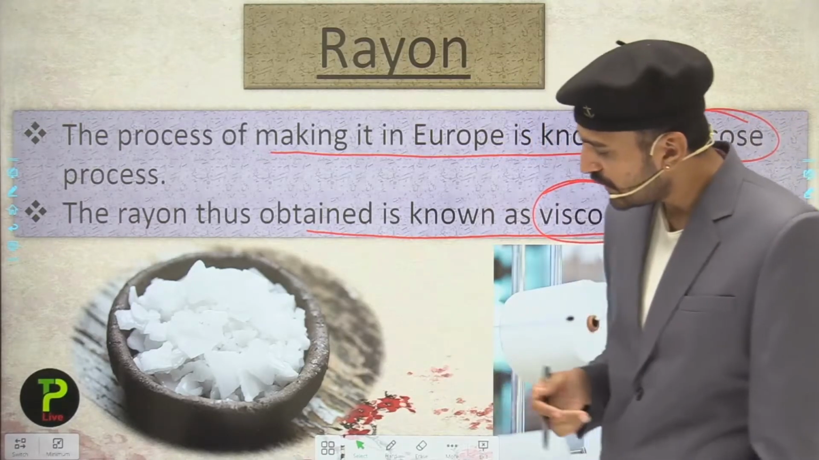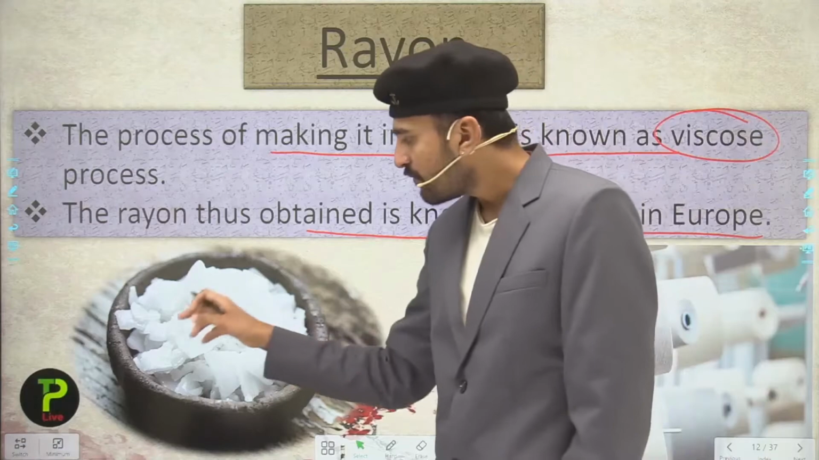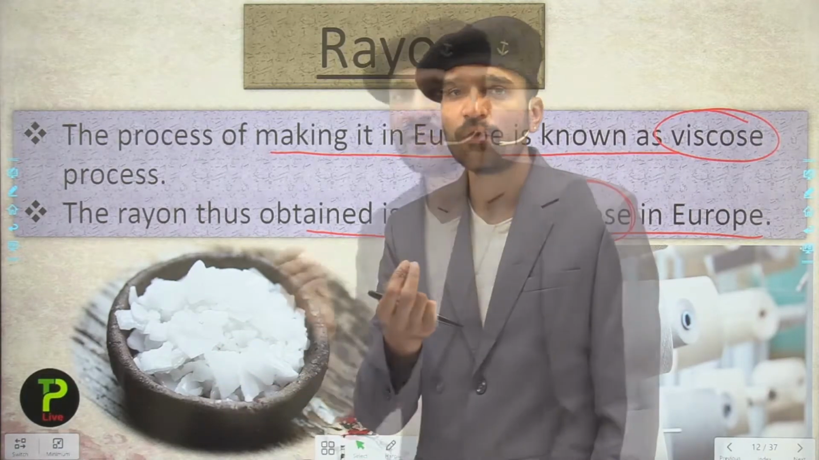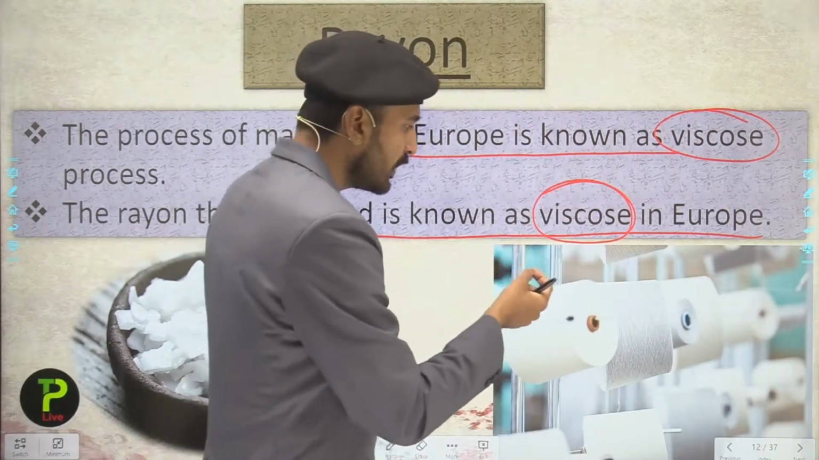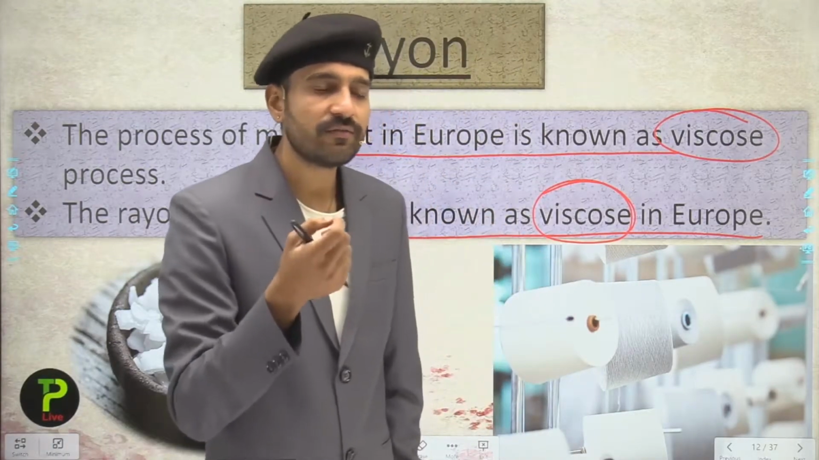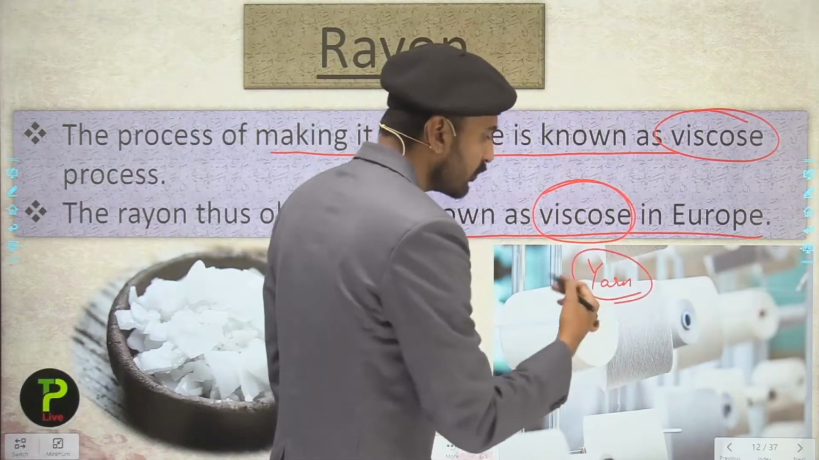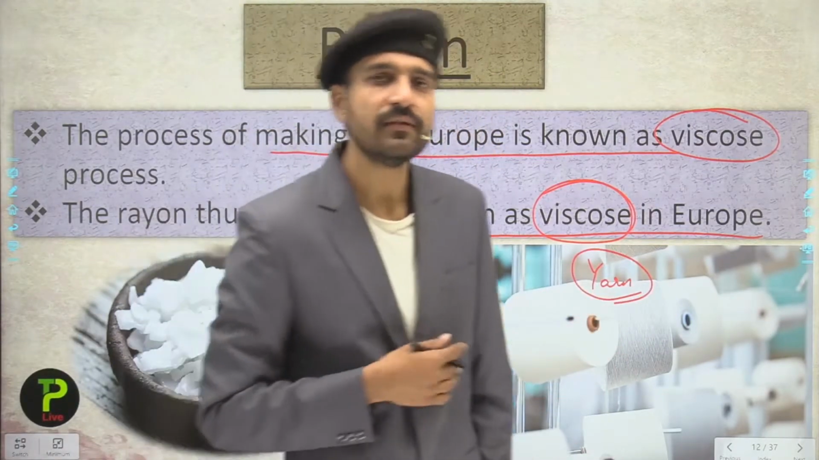So students, you can see here these white pellets. These are the rayon. When we make them into fibers, we obtain the yarn. So this is the yarn from which we are going to make what? We are going to make the fabrics.